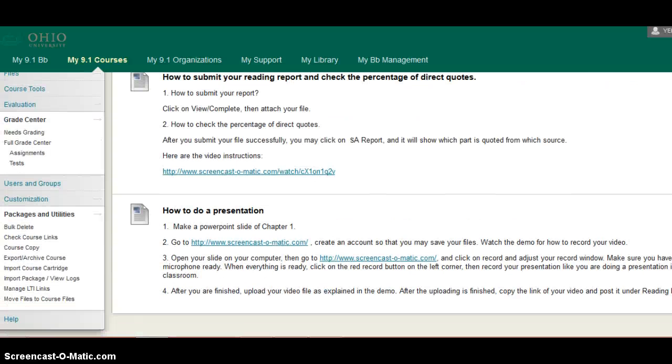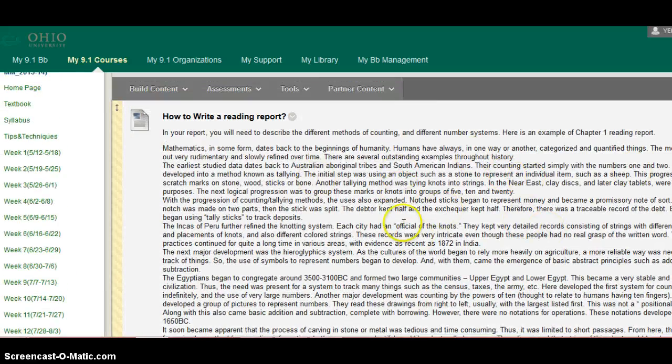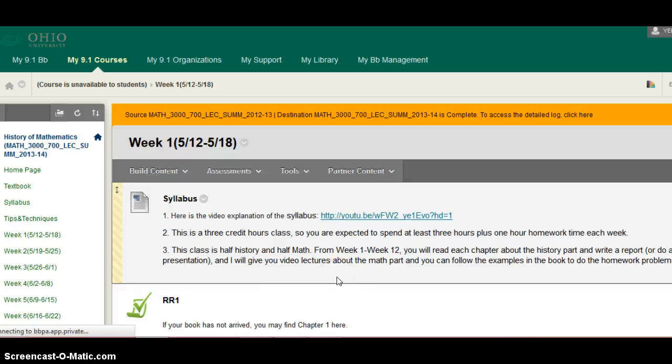And you may not need to write a detailed report like this one, also posted under tips and techniques. You will just need to have bullets about the main points of the chapter, but you do need to talk about it. So you need to do about a 10 to 15 minute presentation, but you do need to cover everything I listed under each chapter. So that's another option that you can do.